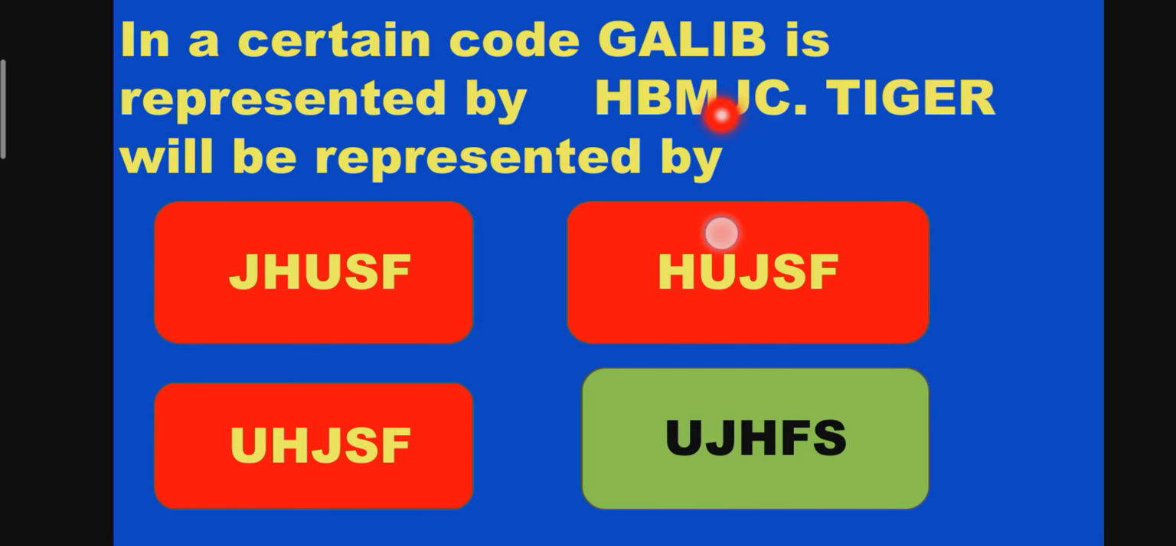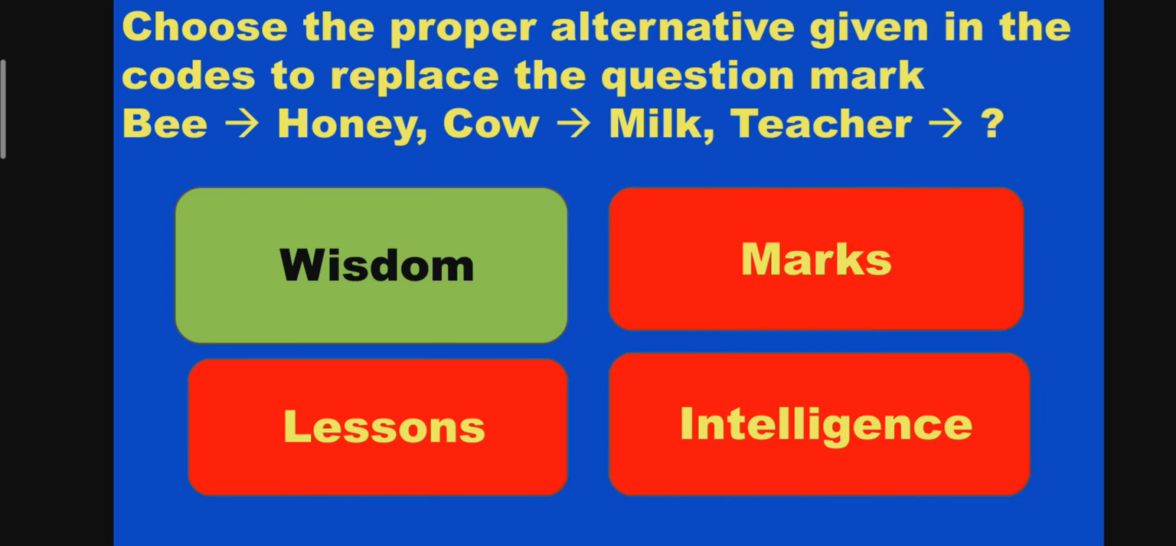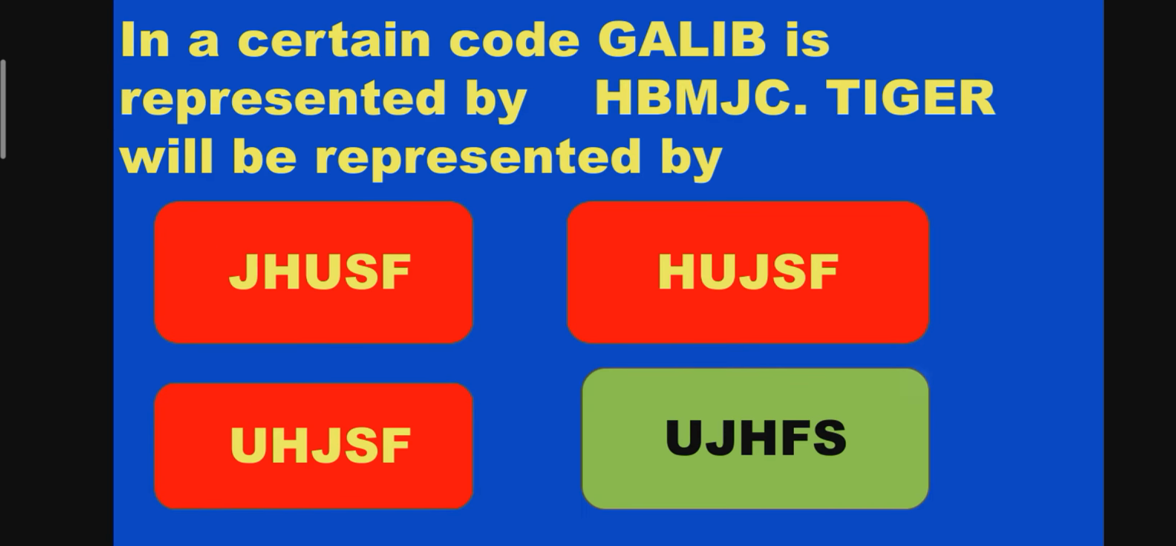A certain code: Gallop is represented by HBMJC. How is tiger represented? See the last digit B, C, and here in tiger, the last digit, next to R, is S. No other option, S is there. So I am picking the right answer, S, based on the last digit, B, C or S.